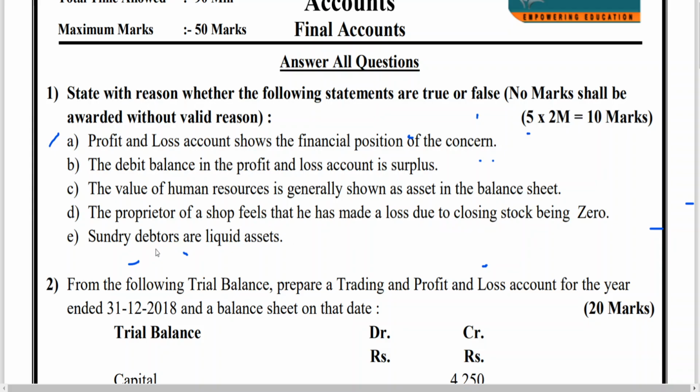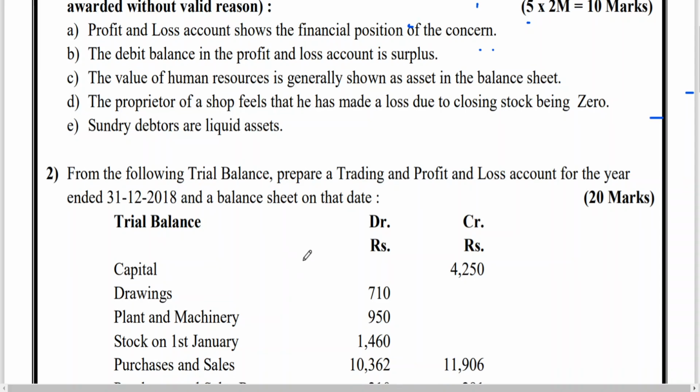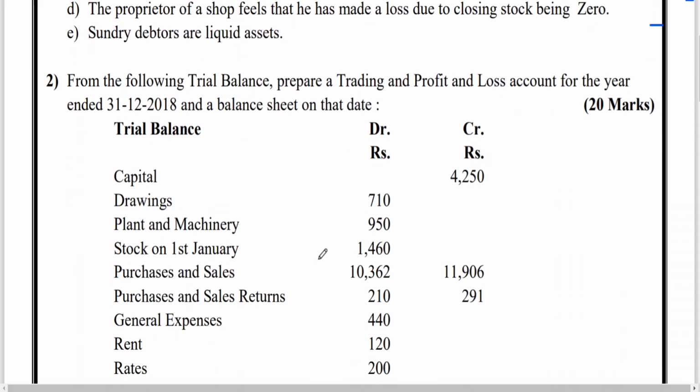Okay, now coming back to the final accounts. From the following trial balance, prepare trading and P&L account for the year ended 31st December 18 and balance sheet. You know, capital is a liability. Drawings, deduct from capital. You all are aware of it. Plant and machinery, asset.